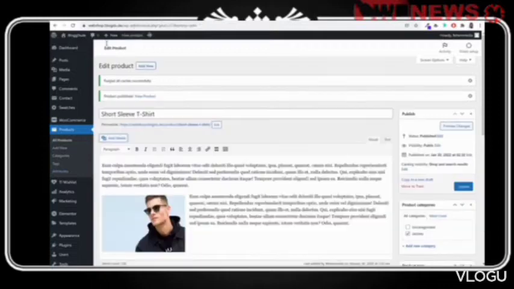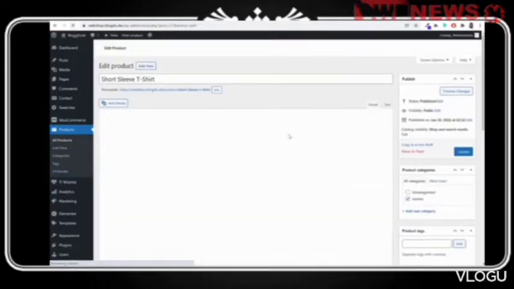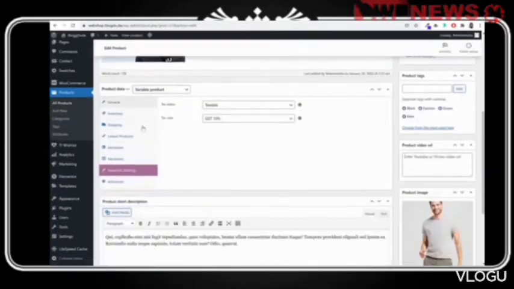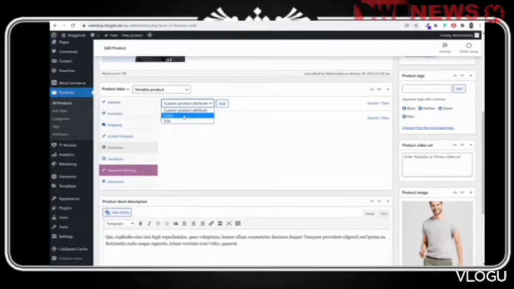Once you do this thing again, come back to this page. First refresh it, scroll down. Now here click on attributes. Now what all attributes are available? Maybe this is available in multiple colors, so I'll select color, click on add.